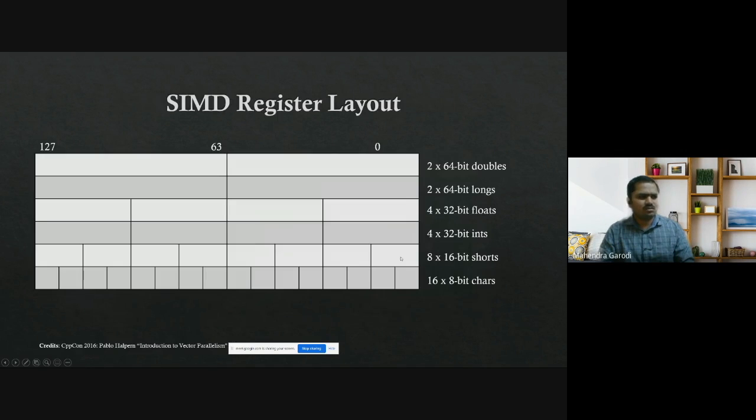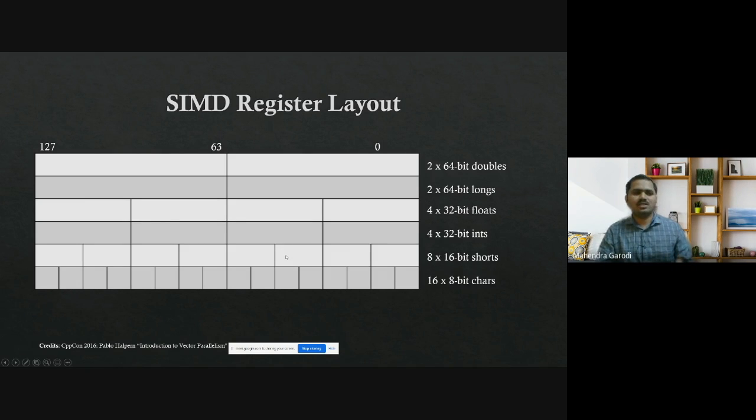So when you have such a very wide register and you want to do some arithmetic on it, it's not like you will have a single data element of 2048 bits and operate on that. Rather, these are designed to contain more than one element. So when a particular instruction is issued, the CPU can interpret it and say, okay, whatever is in this register, interpret it as 16 8-bit characters, assuming, for example, that the register length is 128 bits.